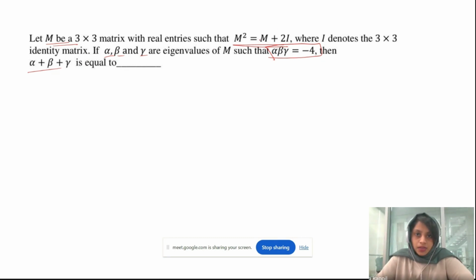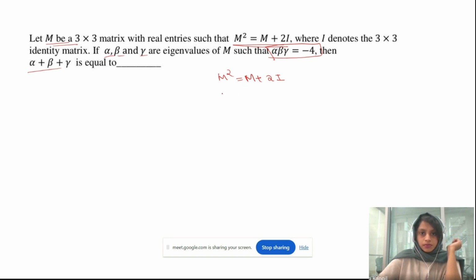We have M square equal to M plus 2I, right? And you remember that in the previous problem, we just found the corresponding polynomial of these kinds of equations. So we are just taking everything in the right side to the left side: M square minus M minus 2I is equal to 0.